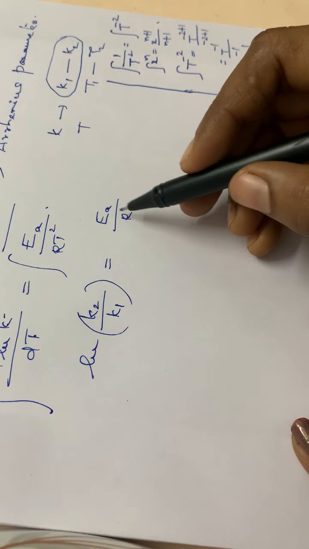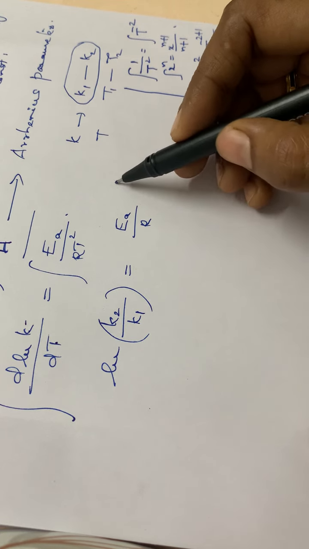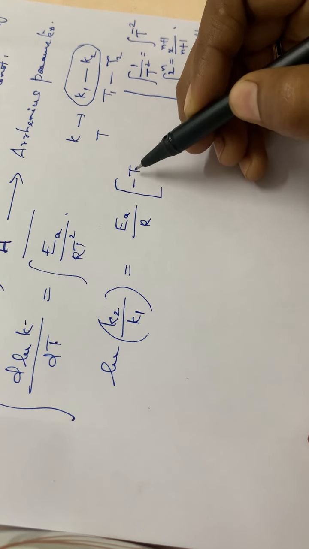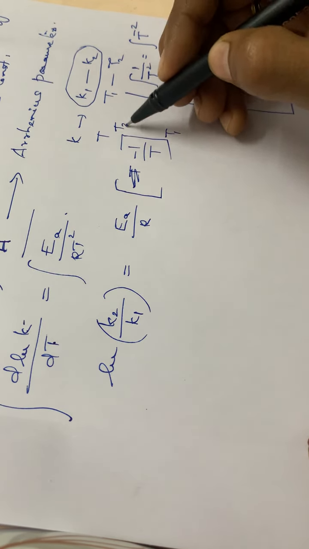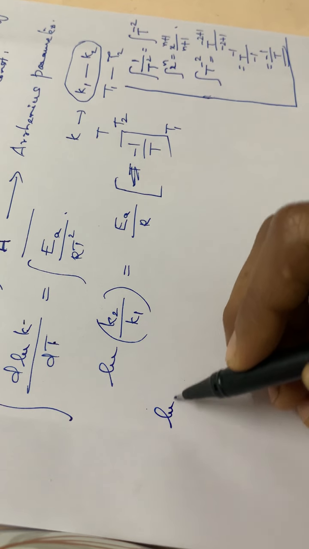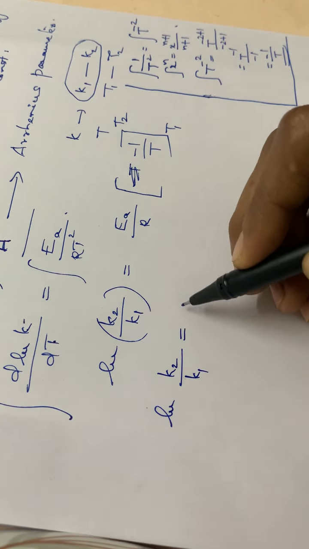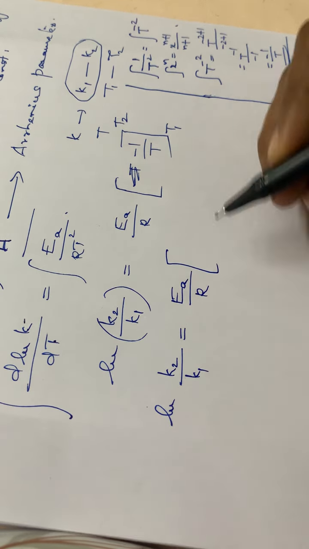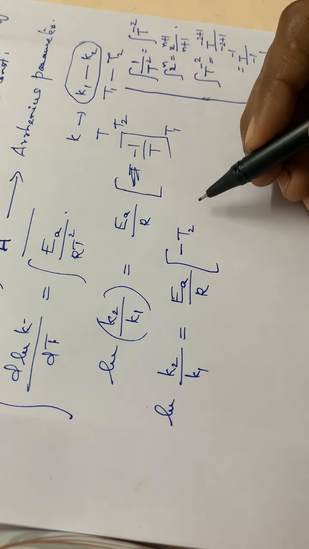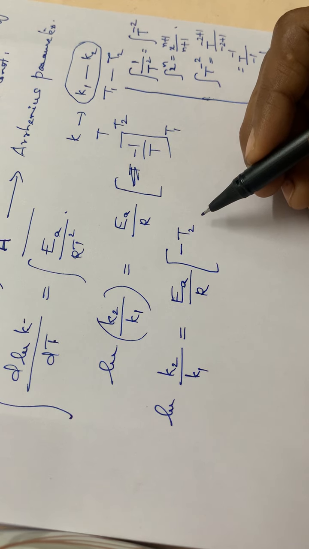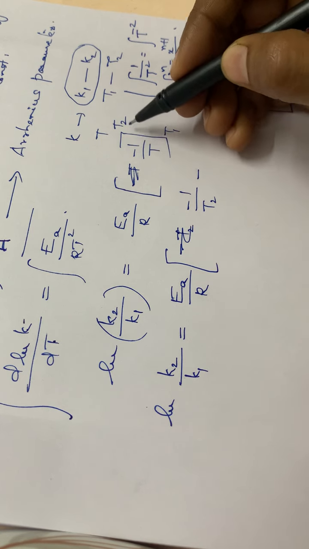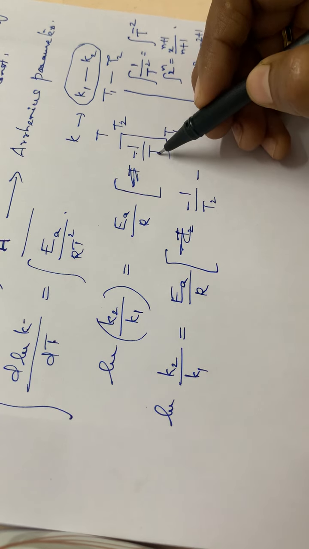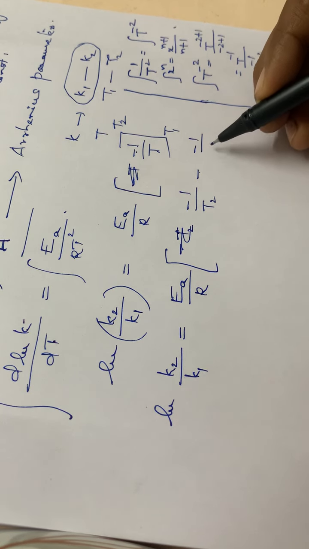So again, integral Ea by R in between the limits of minus 1 by T, between the limits T1 and T2. Then you have to substitute the limits: ln K2 by K1 is equal to Ea by R into minus 1 by T2 minus, first you have to substitute T2, isn't it? So minus 1 by T2, then minus 1 by T1.